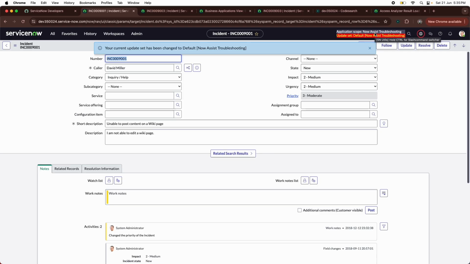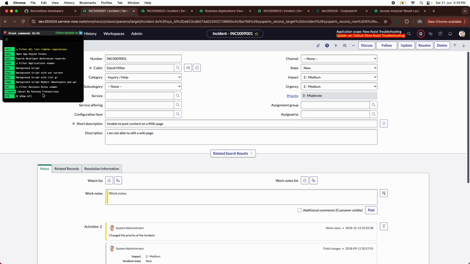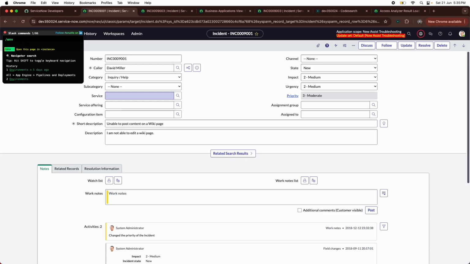Another similar one, number 6 of the powerful slash commands, I would say, is the environment command. Suppose you are working for a client, and if you are already working as a developer, you know that you need to switch between a dev instance and a test instance. Multiple instances are there that you need to work on. That switch can be done very easily with the help of command or control slash to open the slash commands, and just type env. You can see it's also written what it does. Open this page. This happens sometimes, right?